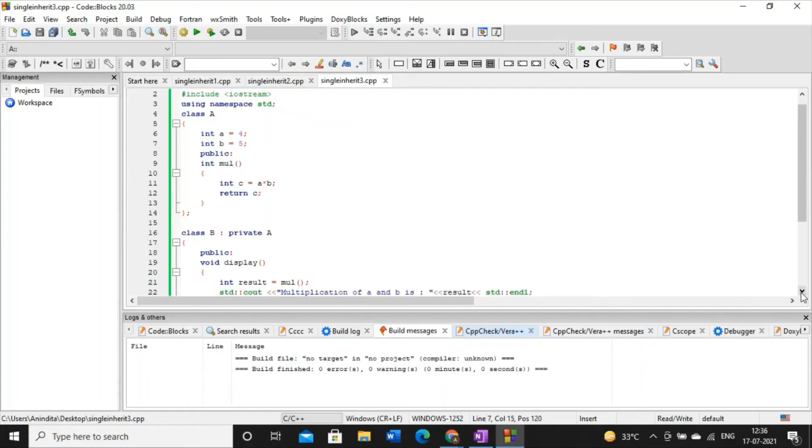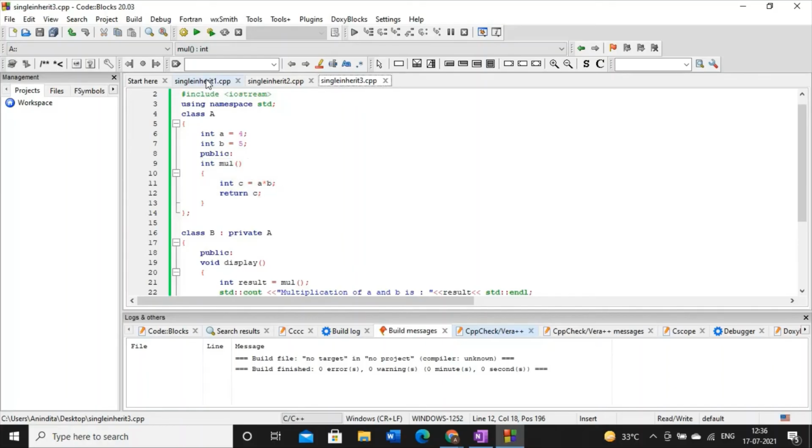So this is the most important case. Why is it the most important case? Try to understand. Here again, I am using the concept of single inheritance. So in single inheritance, we have a superclass and below the superclass, we have one subclass. But here try to understand what we are doing. First, in the superclass, we have more than one data member, int A and int B. And also in the superclass, we have one method, that is MUL for multiplication.